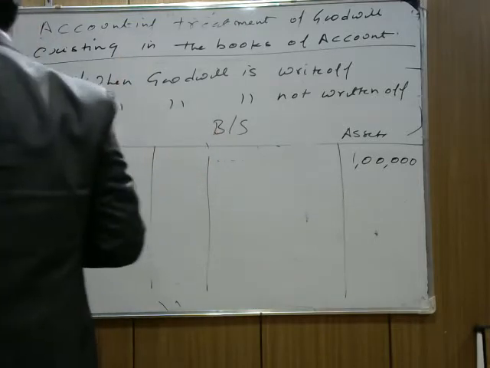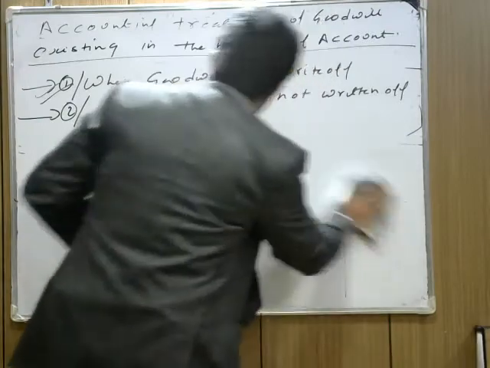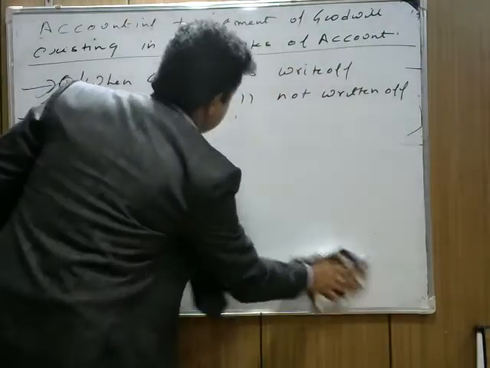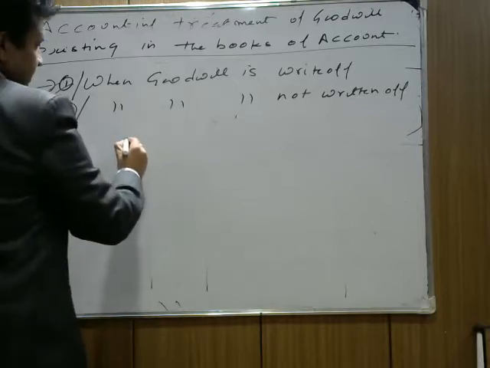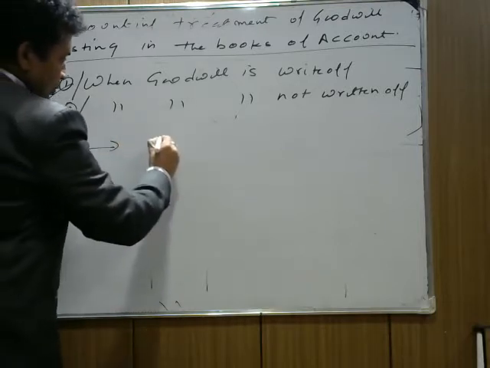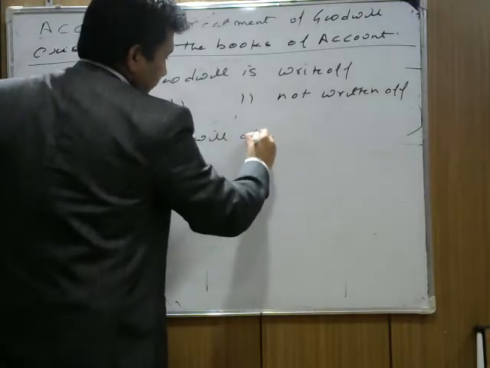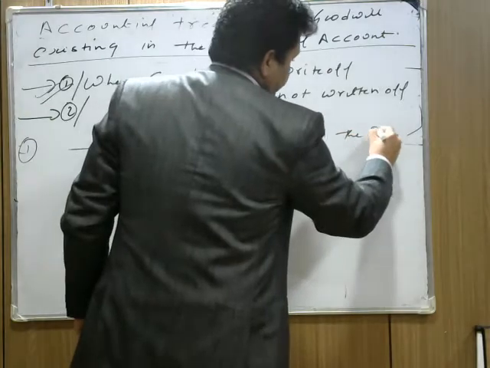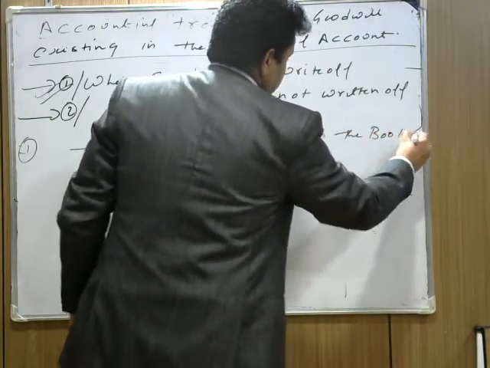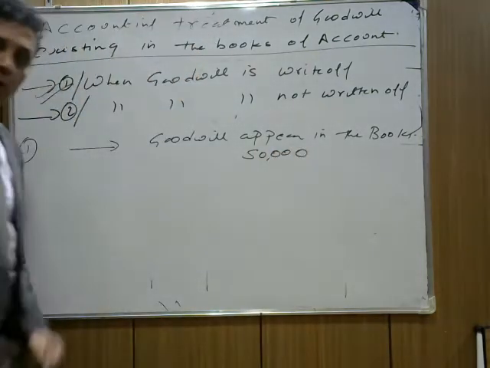So what do we do? Case 1. Suppose we are doing the first portion. Suppose they say that goodwill appears in the books at 50,000.